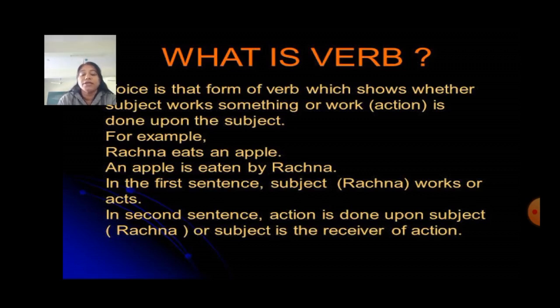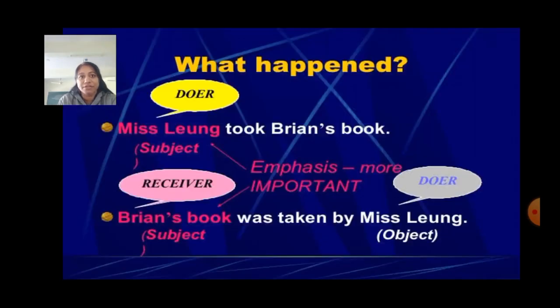So, when subject works or acts, at that time it is known as active voice. When action is done upon the subject, that time we can say that it is in passive voice.